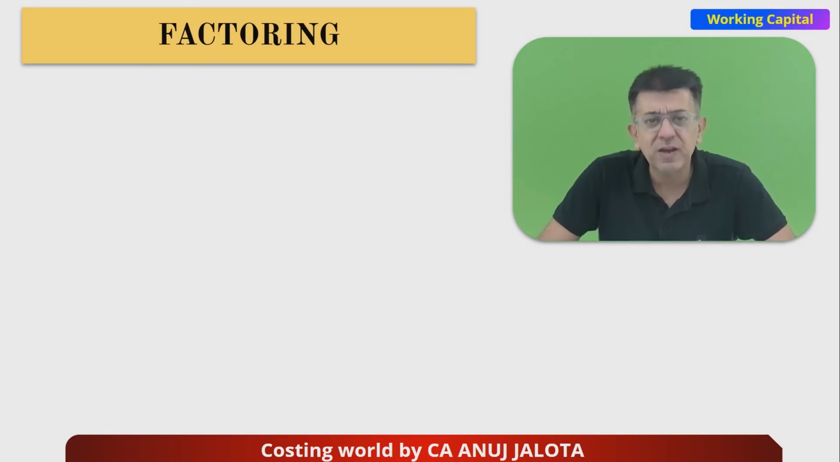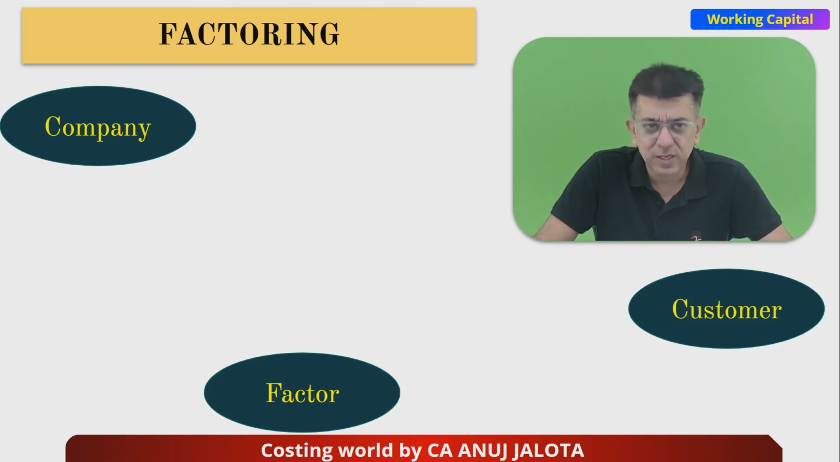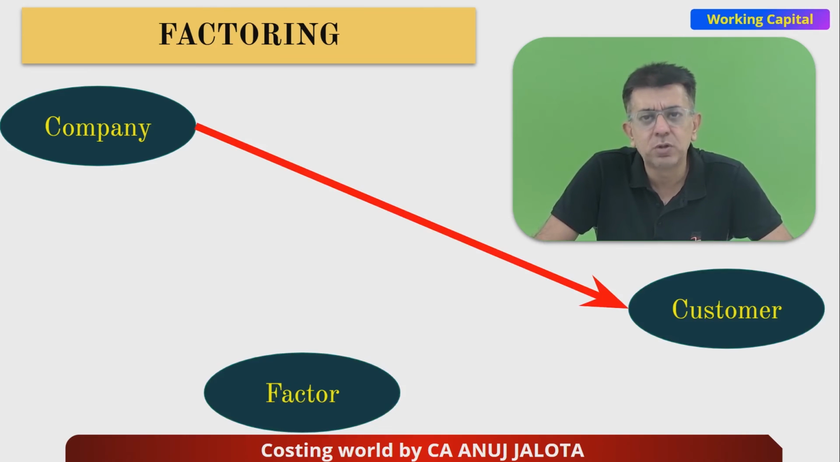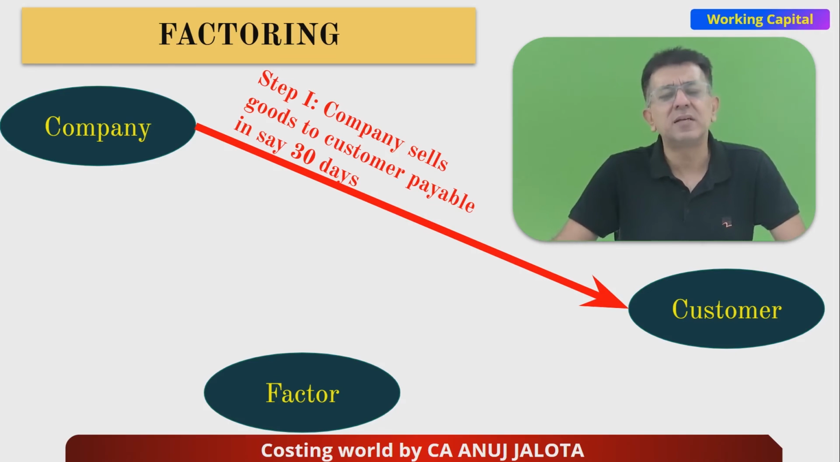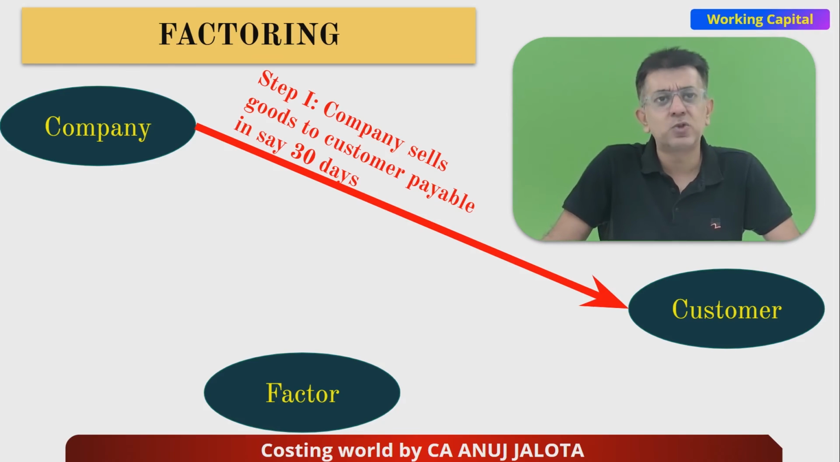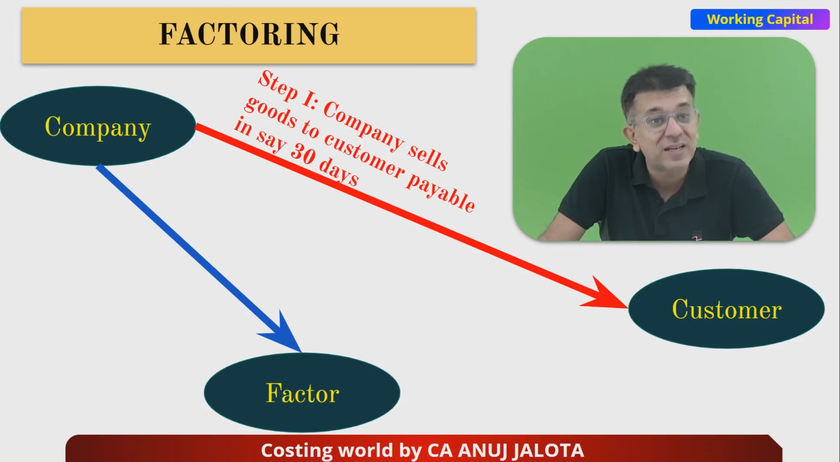So if I have to summarize, how does factoring work? There is a company. You can also think of the company as a seller. It sells the goods to the customers, say payable in 30 days. So the customer has to pay after 30 days, but we were in urgent need of funds. So the company goes to a person or an institution called a factor.